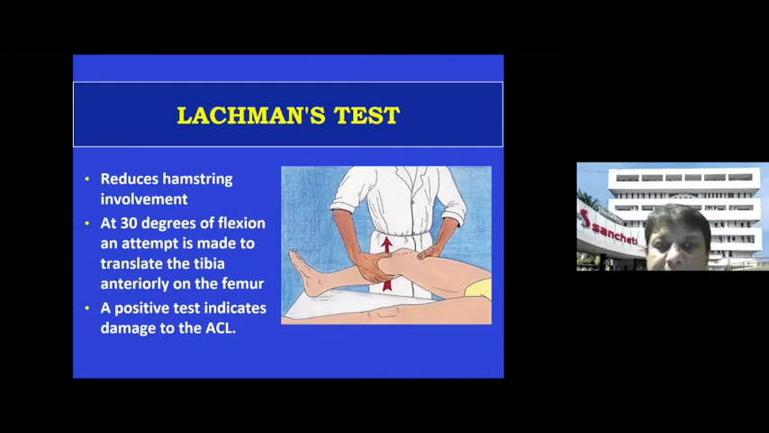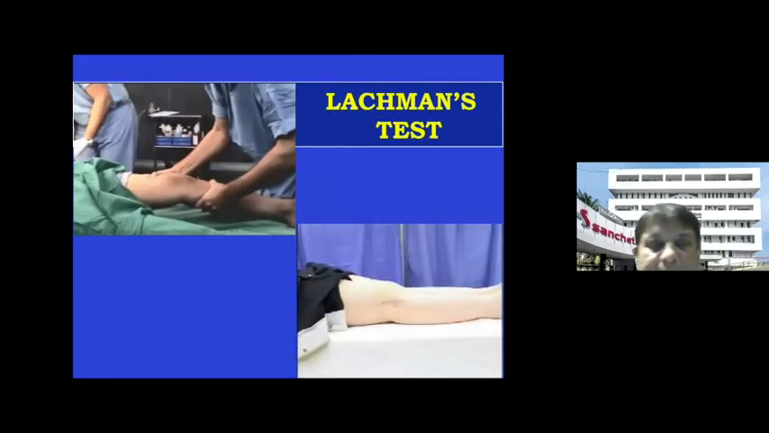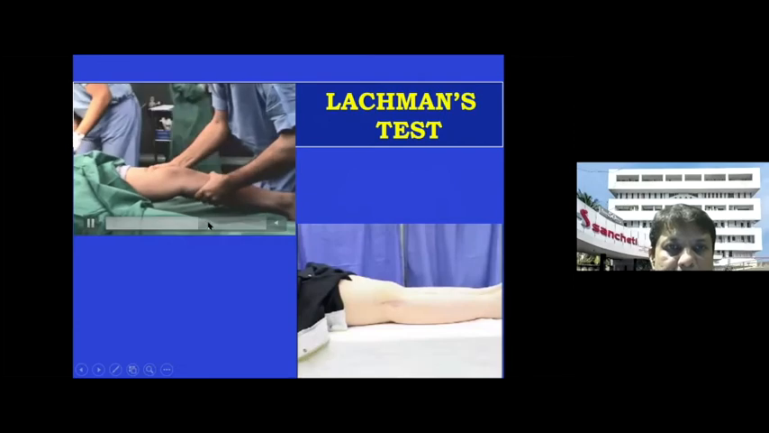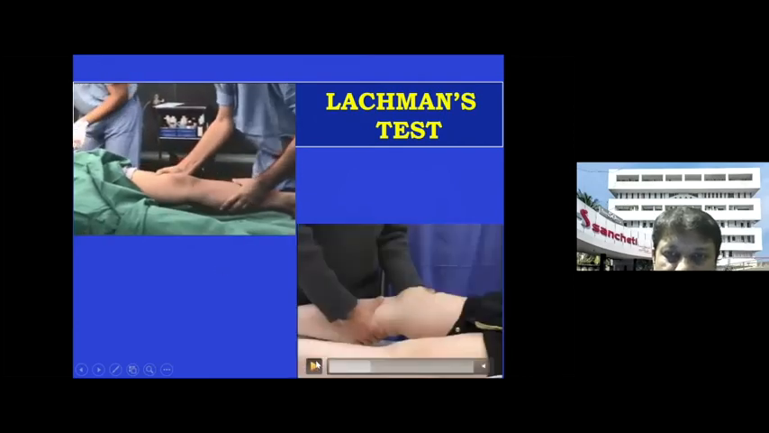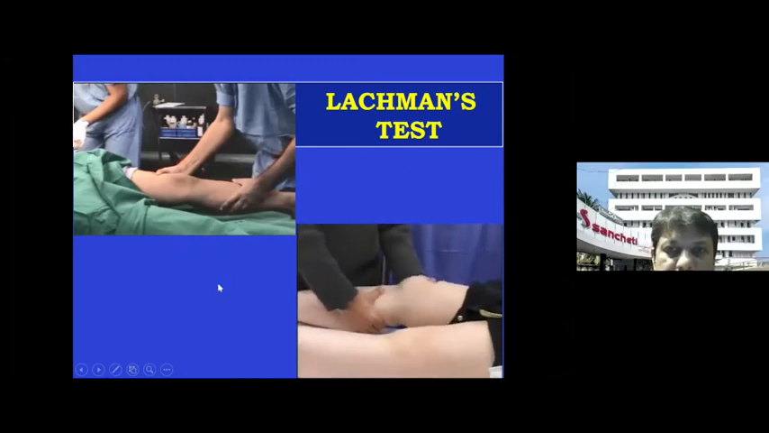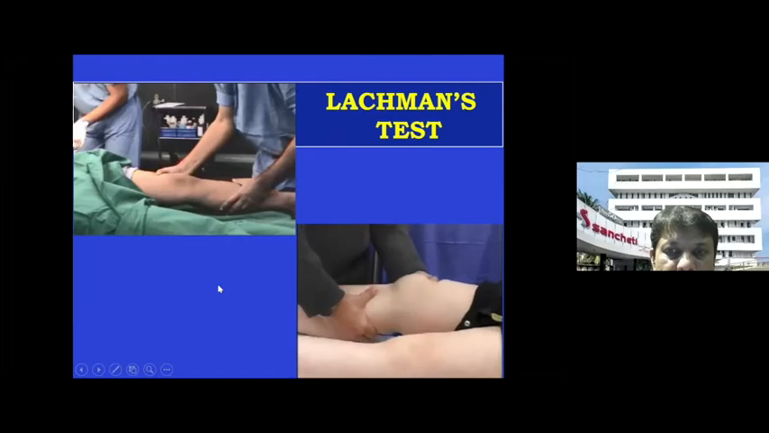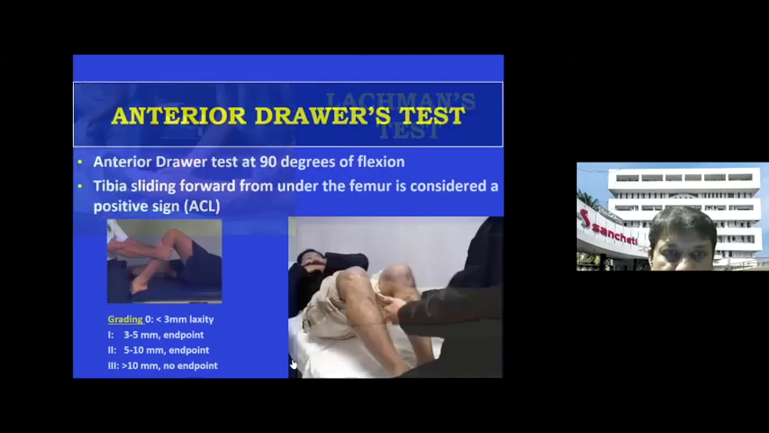There are 3 grades: grade 1, grade 2, grade 3, and grade 3 doesn't have an endpoint, and grade 2 and grade 3 indicate anterior cruciate ligament tear. As you can see here, this is the positive test for Lachman's, and you can see here again the Lachman test is positive, and at times you have to be careful. In some patients it may be because of a PCL tear, and we'll talk about it in a minute.